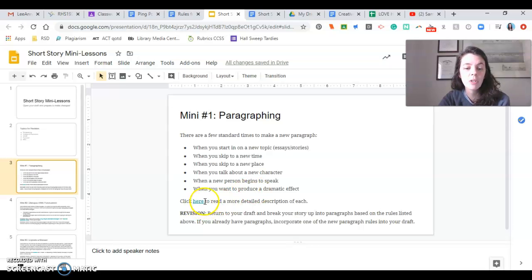So click here to read more detailed information if that doesn't make sense to you on when you need new paragraphs. But honestly, you could open up any book on your shelf, and you'll be able to kind of see and break that down. That might help you figure out how to format your paragraphs.